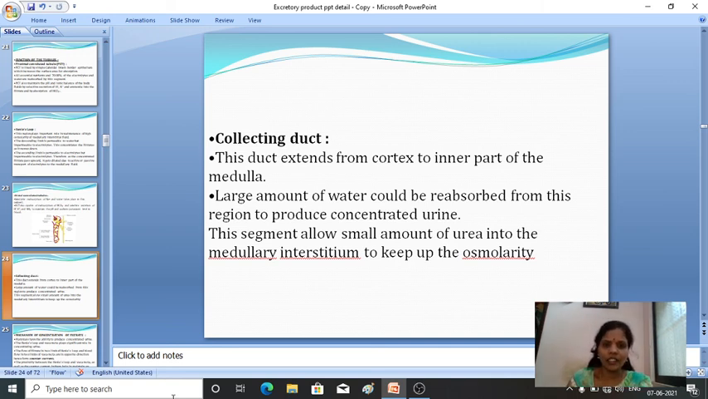This duct extends from the cortex to the inner part of the medulla. From where does it extend? It extends from the cortex to the inner part of the medulla. Then here a large amount of water could be reabsorbed. Really large amount of water gets reabsorbed from this region to produce the concentrated urine.